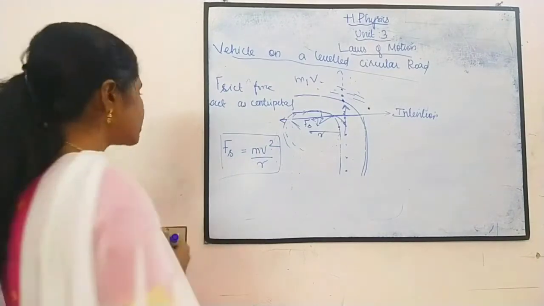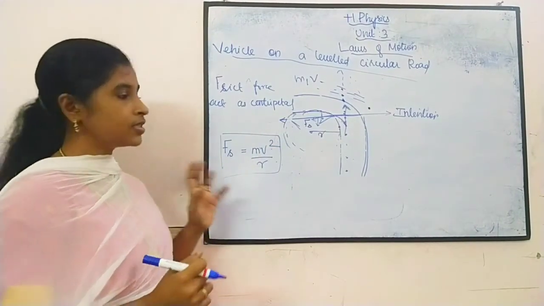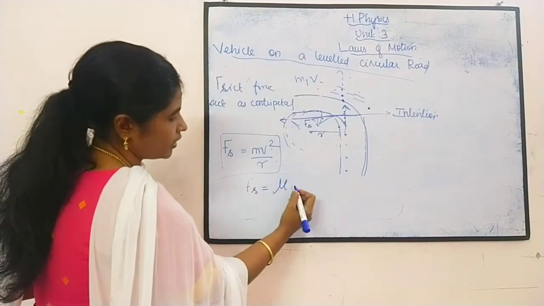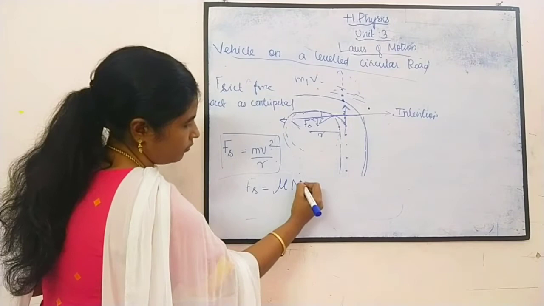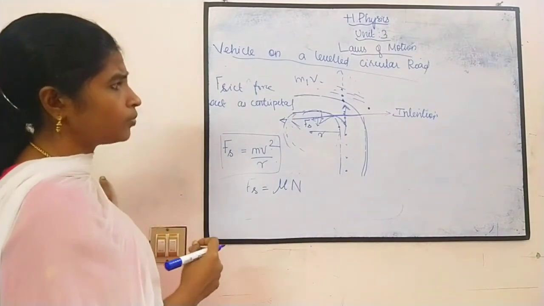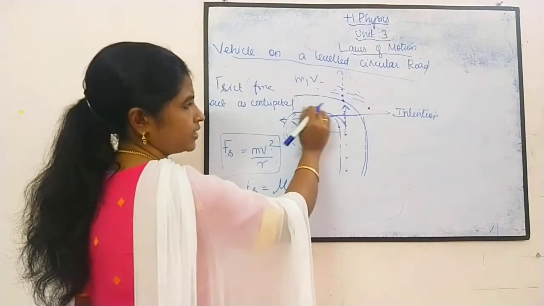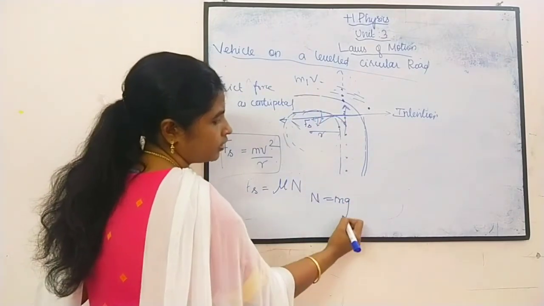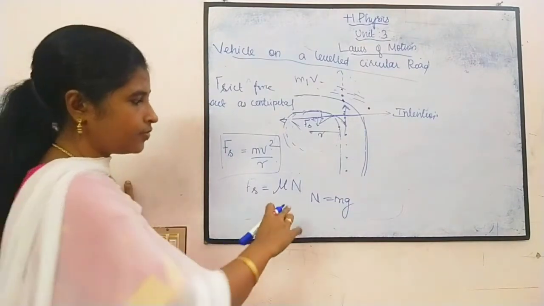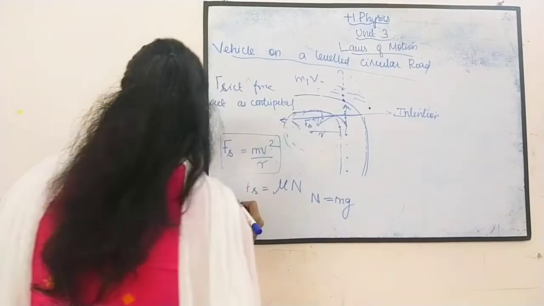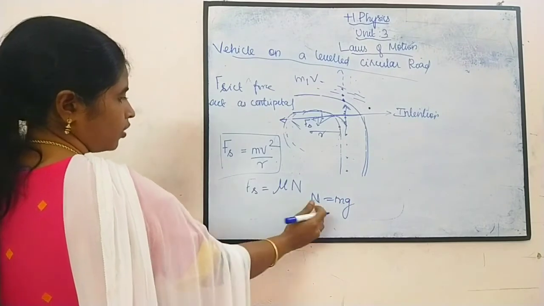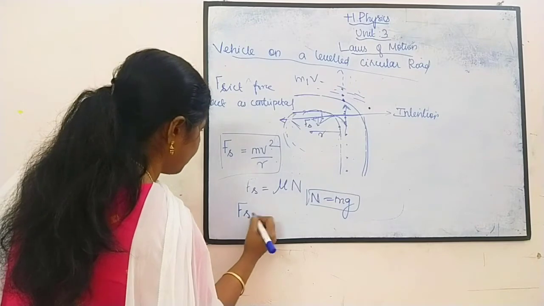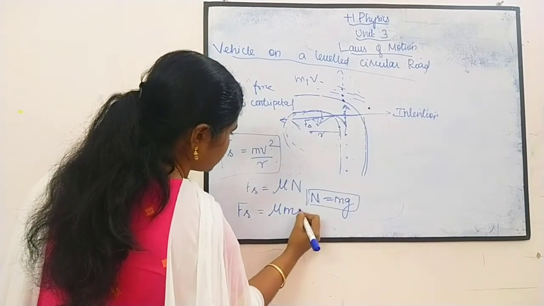Also we know that frictional force is equal to the coefficient of friction into the normal force. Here, since it is a plane surface, the normal force is equal to mg. That we all know. For a plane surface, the normal force is equal to mg. So I can write it as Fs is equal to mu into mg.